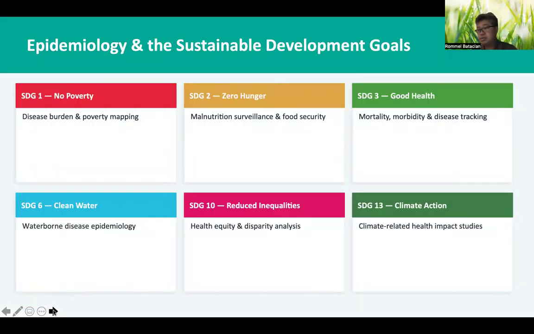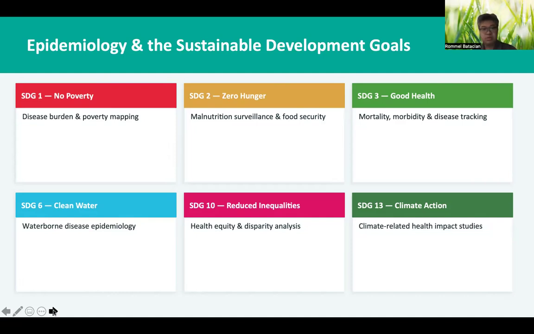So now let's go to the final theme, which is how epidemiology relates to accomplishing the sustainable development goals. We placed here just six. If I'm not mistaken, there are about 18 sustainable development goals, but we will just focus our discussion on six.